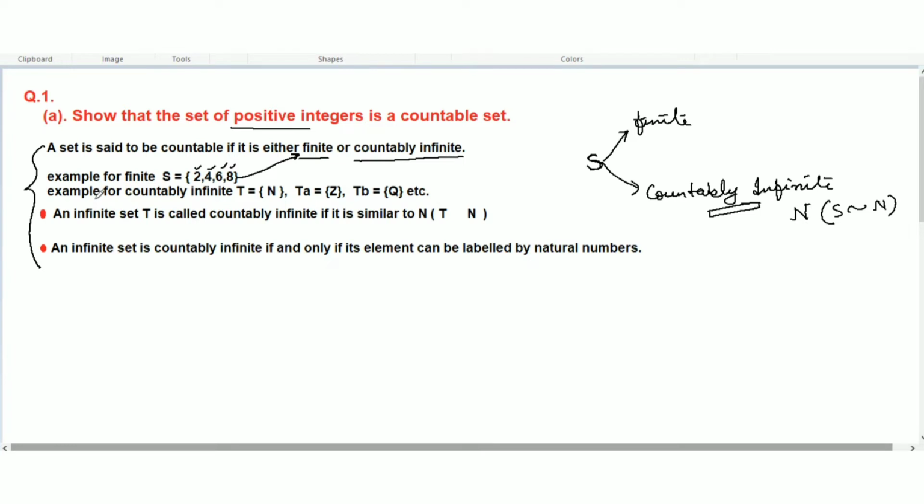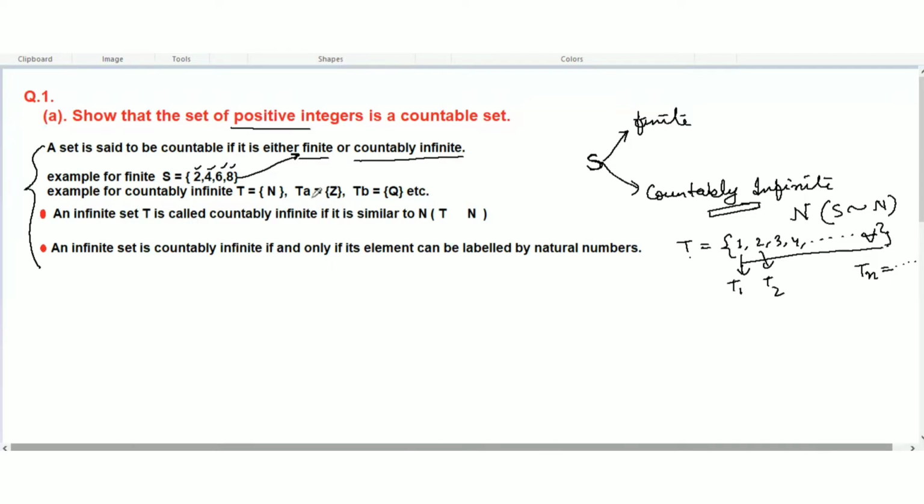And the second is an example of countably infinite. I have taken the set T equal to the set of natural numbers. What does that mean? 1, 2, 3, 4, and this will go on to infinity. So clearly this is the set of natural numbers. You can say that this is the first element T1, and this is T2. So you can clearly show that Tn equals some number.